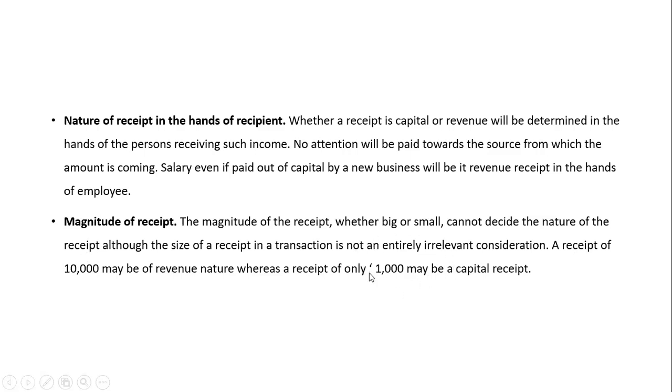And what you have received after selling the asset, you got rupees 1,000 as a profit. So what will it be? It will be a capital receipt. Okay. Here 10,000 is, by selling the goods you have received a certain amount. 10,000 is a revenue receipt. Here, you have sold the furniture, for which you have received about 1,000 only. Still it is a capital receipt. So this relates to the magnitude of the receipt.